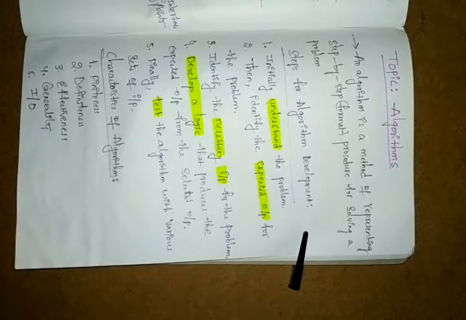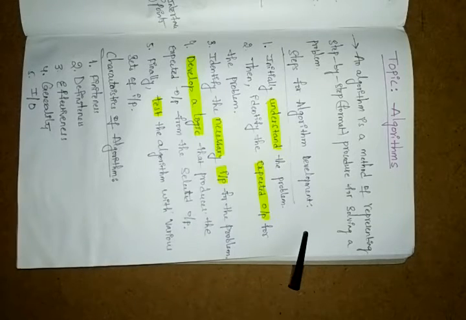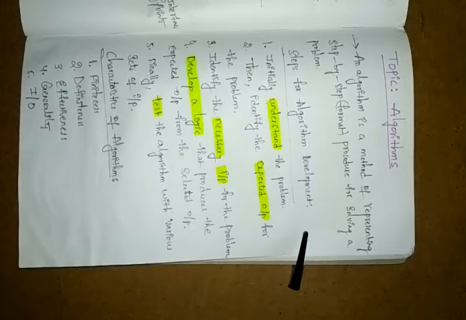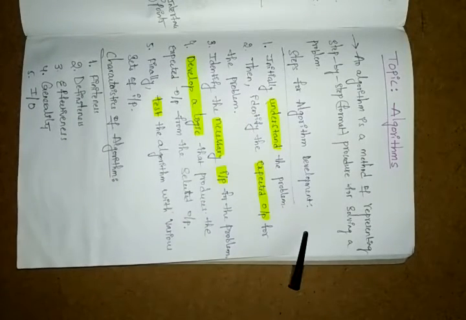Here we have the first one, finiteness. What is finiteness? Your finiteness means your algorithm should terminate in a finite number of steps. Whatever steps you require, you are writing, right? So how many steps are required for the algorithm, only that it is taking.